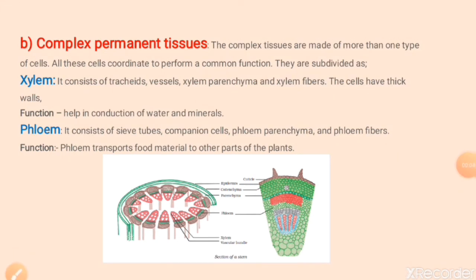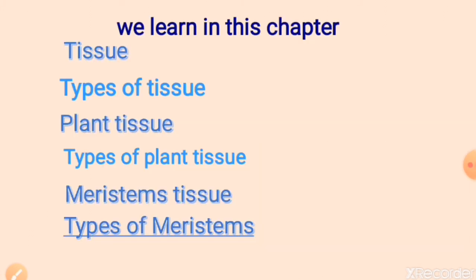So this is all about plant tissue. Let's see what we learned. We learned about tissue. Tissue is a group of cells having similar structure and function and also having a common origin. We also learned about types of tissue. Primarily we have two types of tissue: plant tissue and animal tissue.